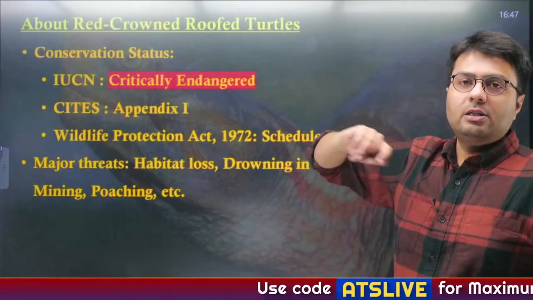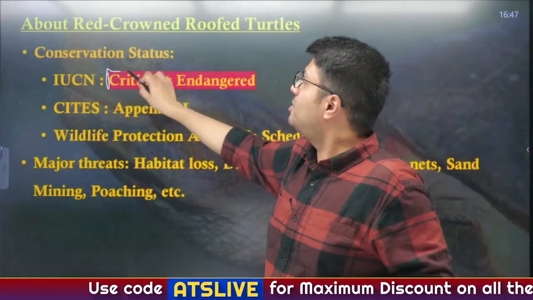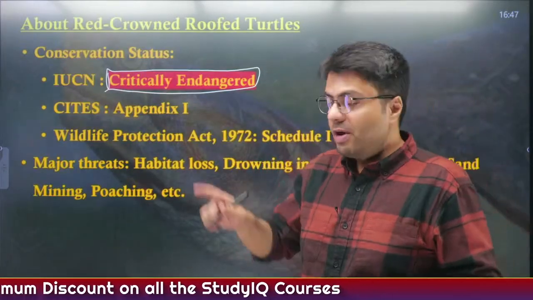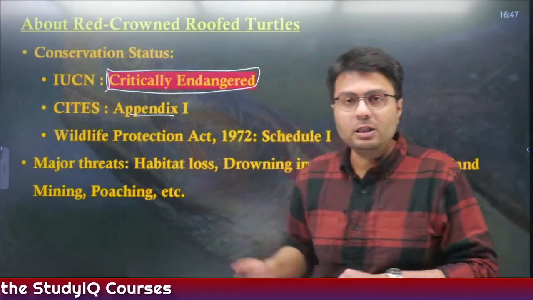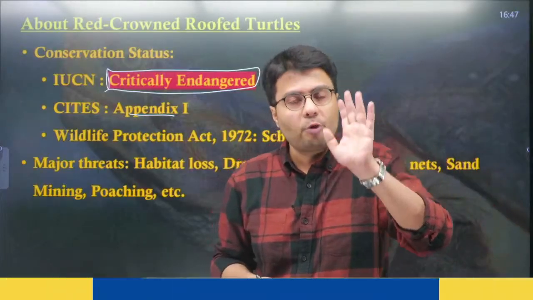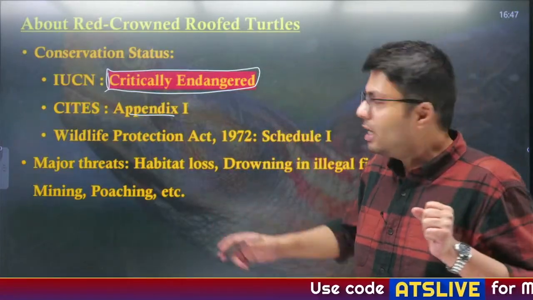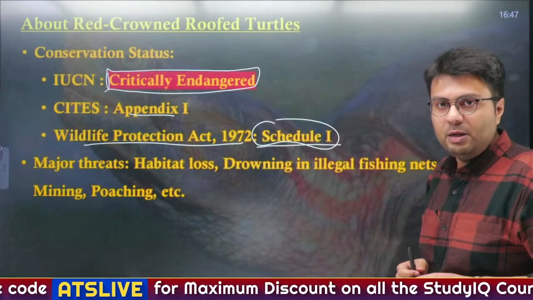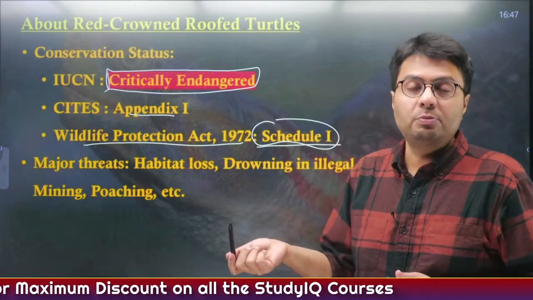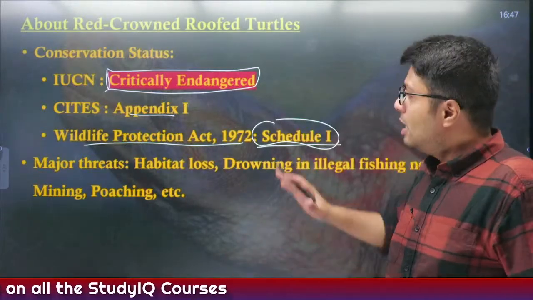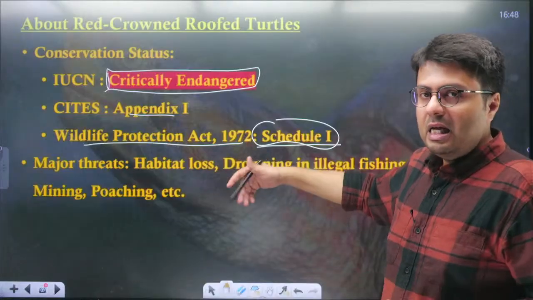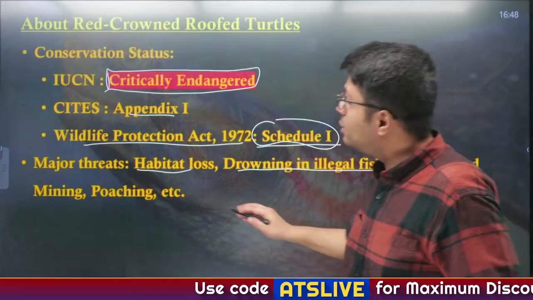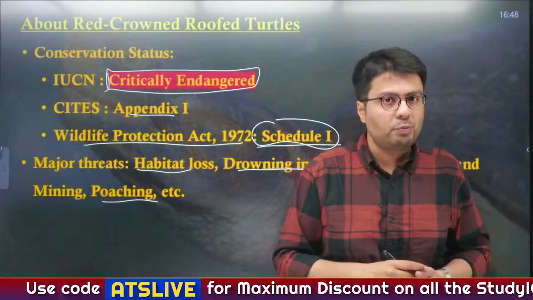Now the protection status about these species. What you need to remember is that these species are critically endangered, which means only hundreds of them exist in Chambal River. When it comes to CITES, these are categorized as Appendix 1 species, which means the trade of these species is prohibited because we want to control their population. And when it comes to Wildlife Protection Act of 1972, they are categorized as the highest protected species, which means you can't hunt or capture these species. If you do so, it is a criminal offense. Now the major threats to their existence are habitat loss, drowning in illegal fishing nets, sand mining, as well as poaching, etc. So that is why we need to conserve these population, okay.